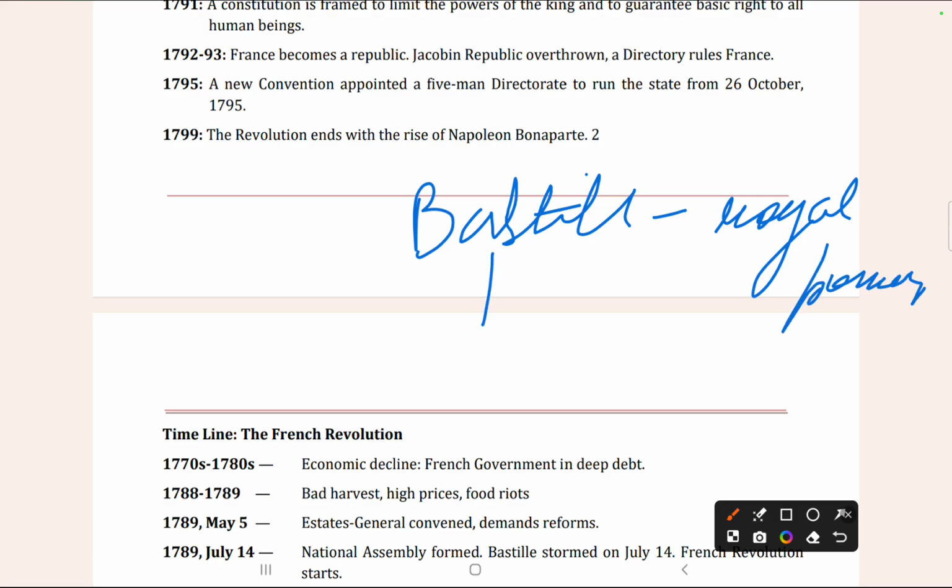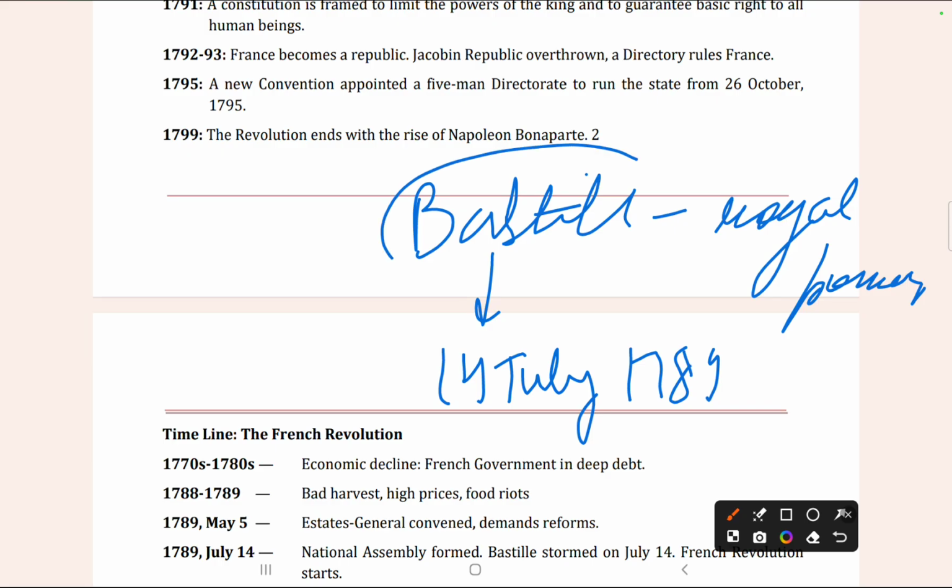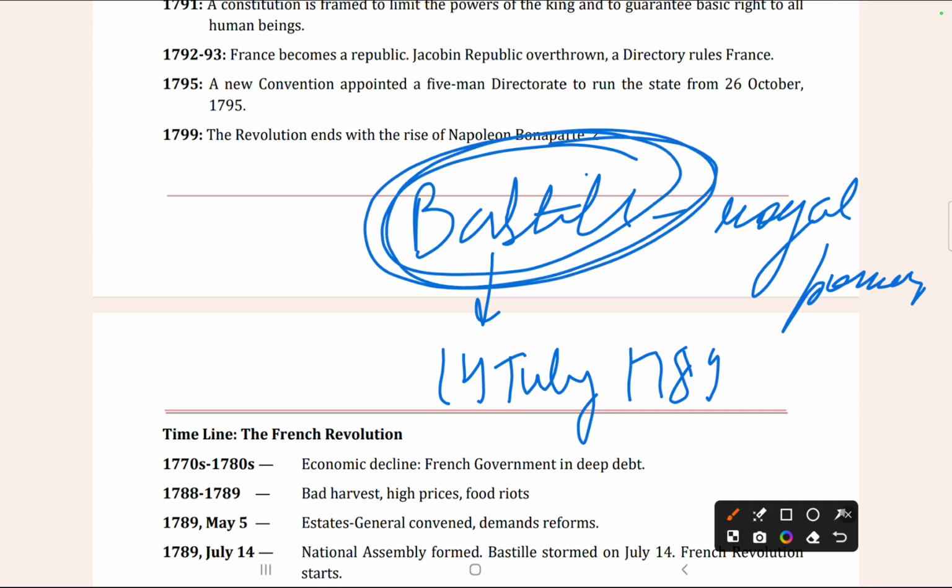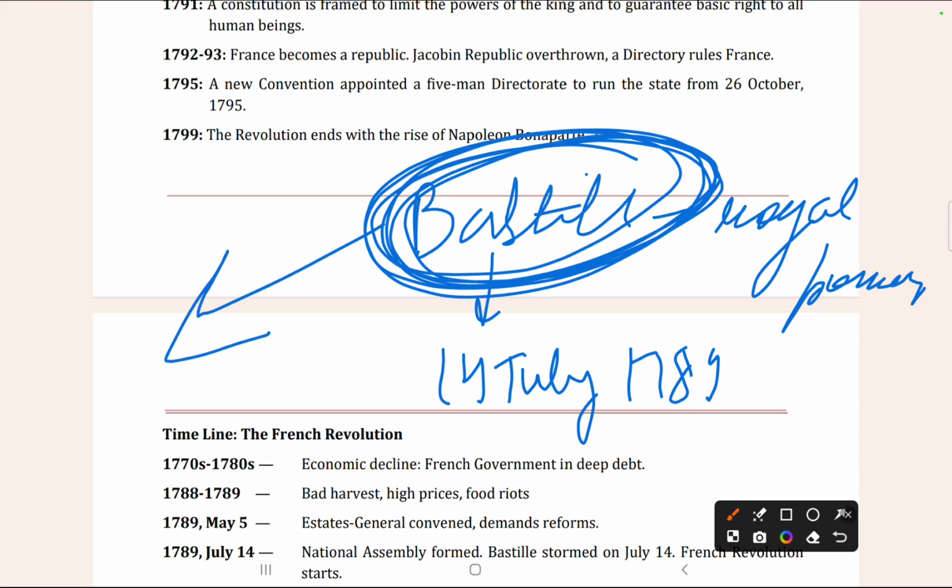People attacked it on 14th July 1789 because they thought that armed forces were going to burst into the nation. This Bastille event, mentioned on the first page of this chapter of your class 9 history book, led to the beginning of the revolution. It was the beginning of the revolution.